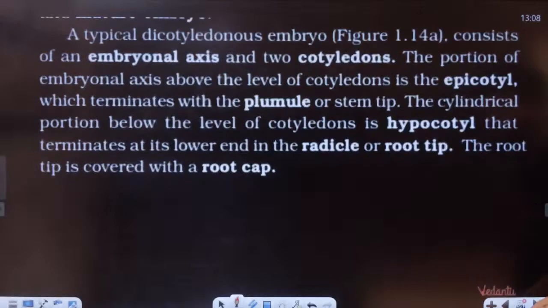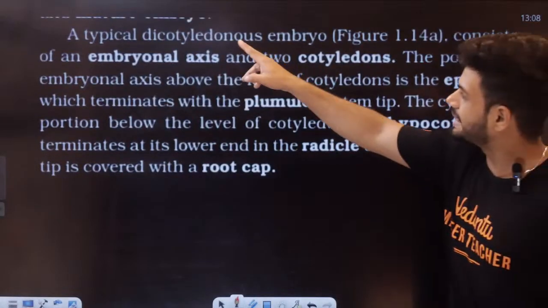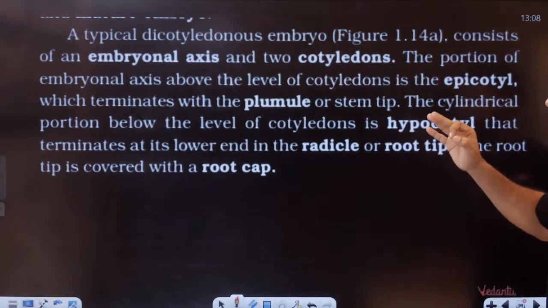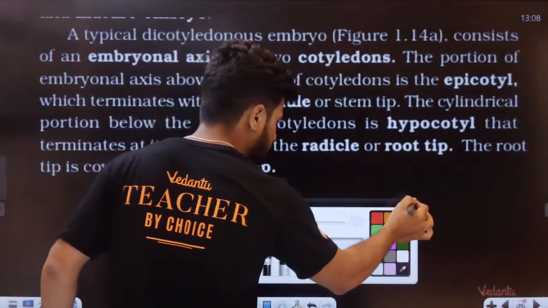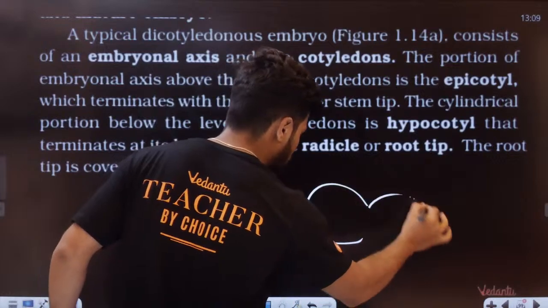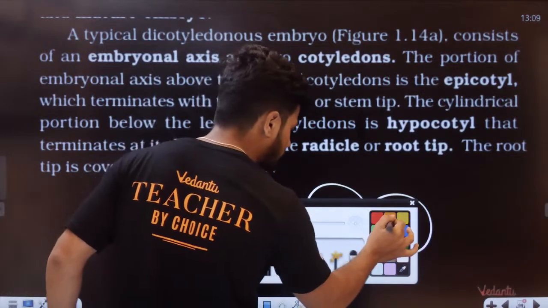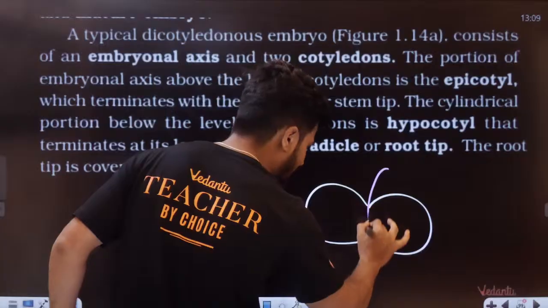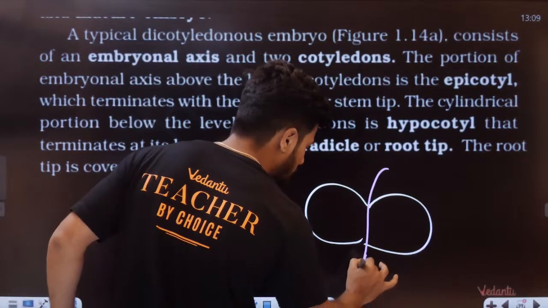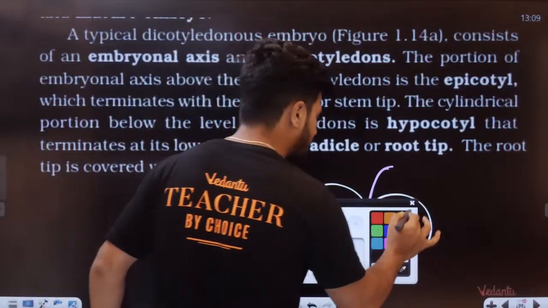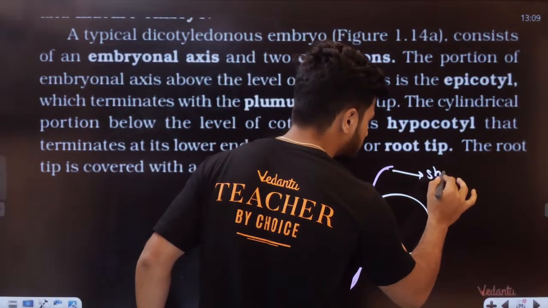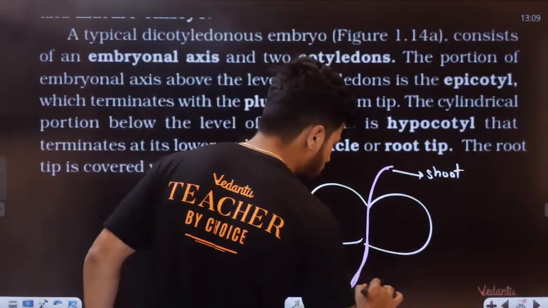Now, a typical dicot embryo consists of an embryonal axis. For example, students, see this. These are your two cotyledons. Here we have the entire embryonal axis. This can give rise to the shoot and this can give rise to the root.